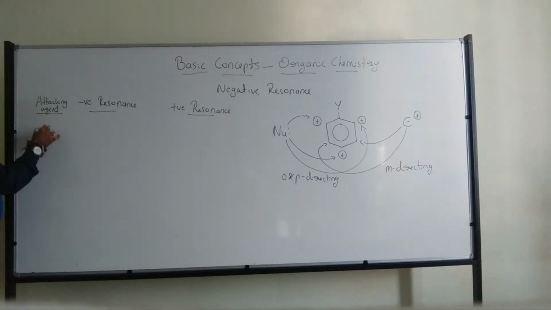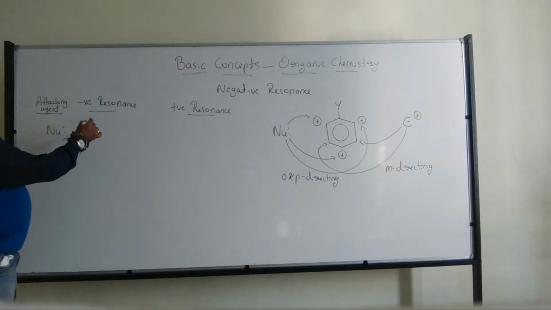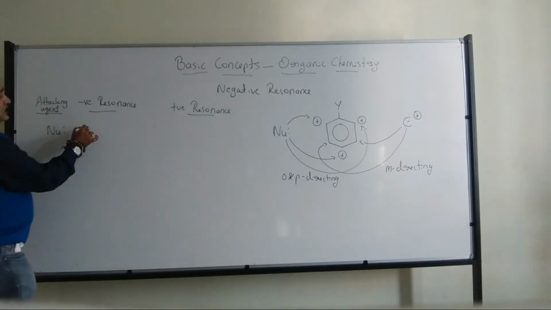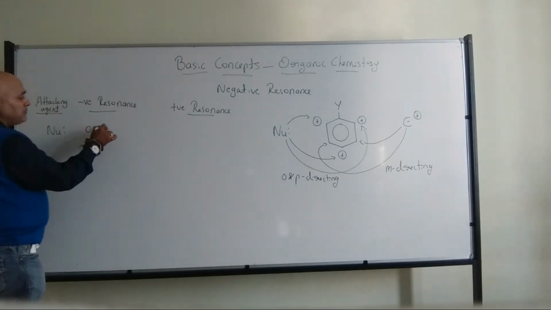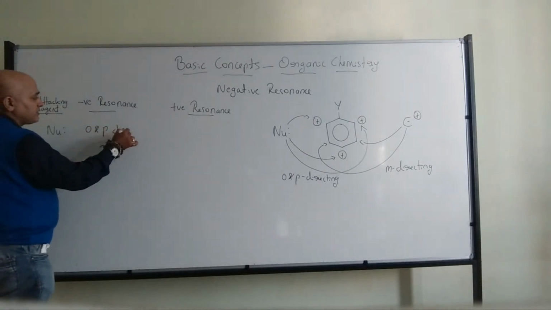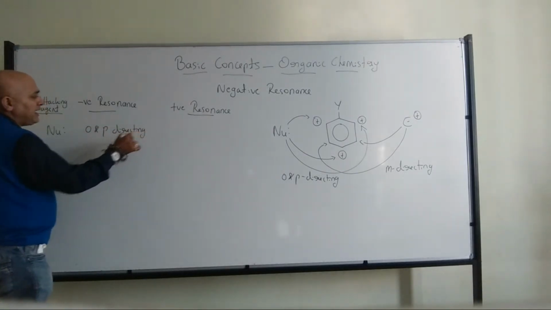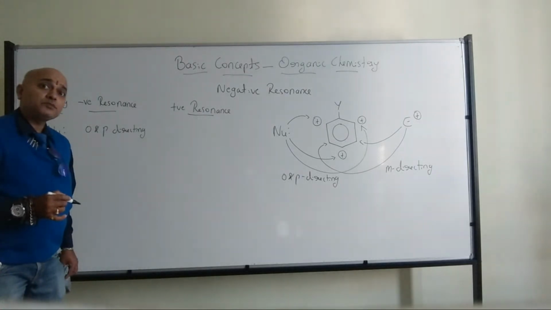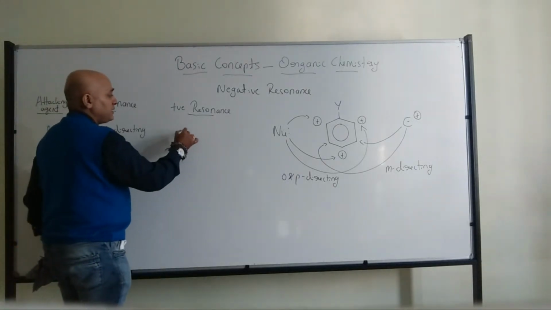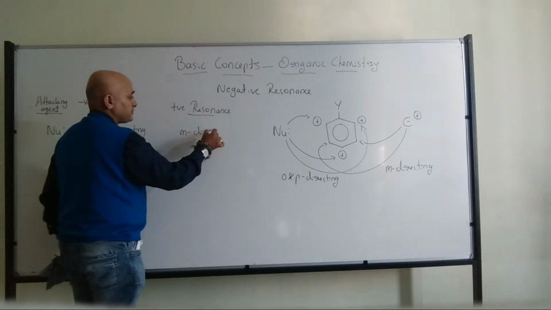If the attacking agent is a nucleophile, when it comes to negative resonance, it will be ortho and para-directing. But when it comes to positive resonance, it will be meta-directing.